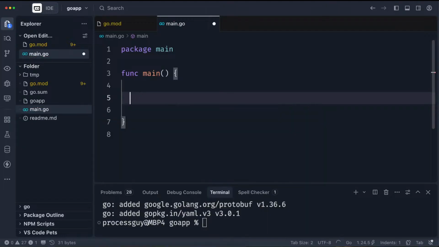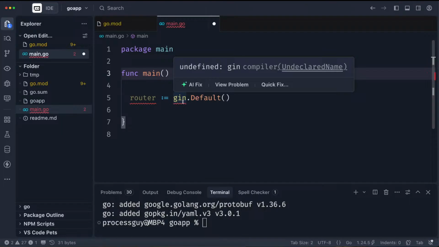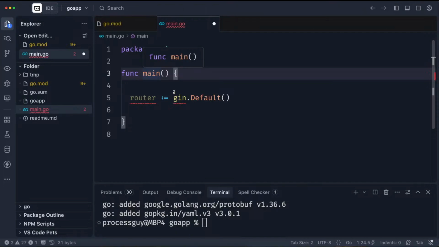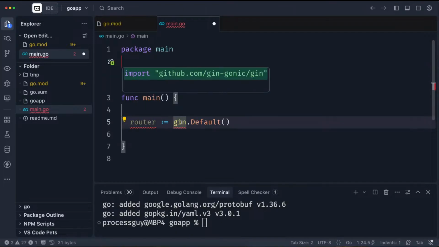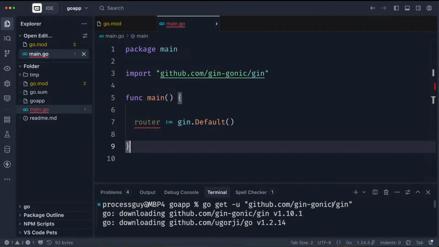So I'm going to call it router. Routers are kind of, how do I put it now, the endpoints that you want to create, that you want to have access to, that you want your server to expose to the public. So we're creating a variable called router, and we're now using the gin package, right? That's gin. Immediately if I hit Control S now, it's going to import gin, because the system is going to look for that gin even without me saving. It's trying to bring it in. Now this gin is recognized, and that's only because I've installed it.